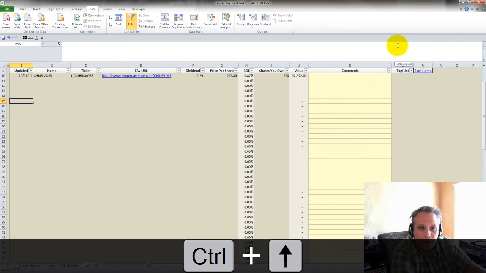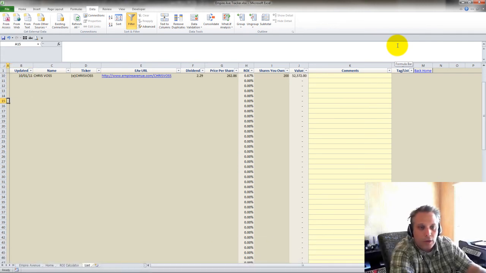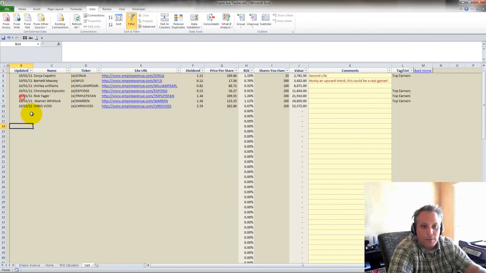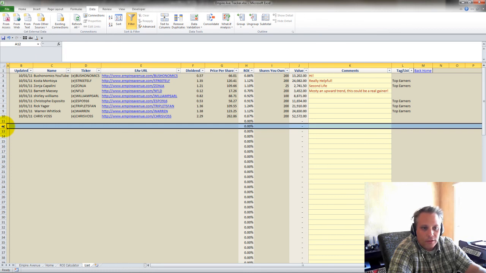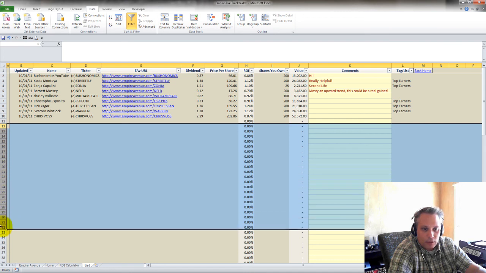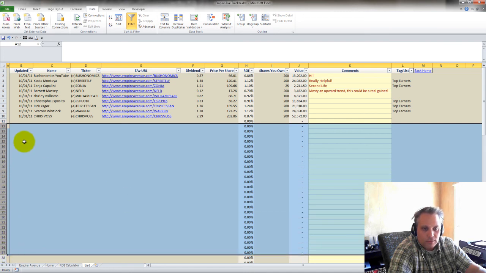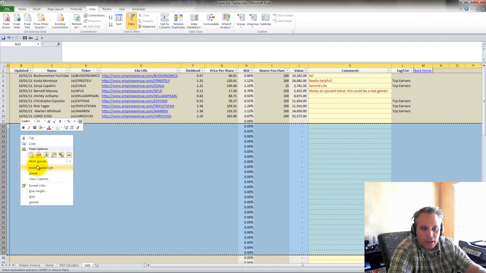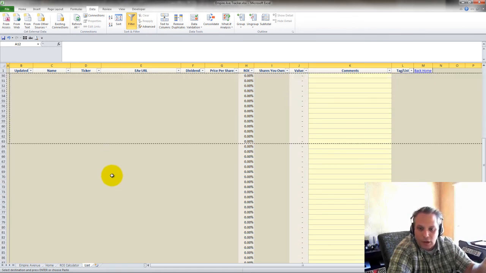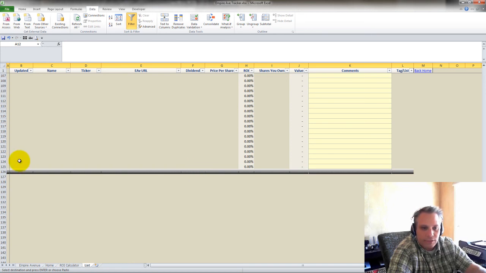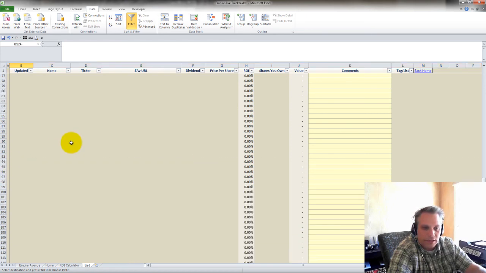If you want to add lines and make sure that they're going to be included, what you want to do is come into any blank region here that doesn't have any data in it, and click one of the row designations, like I'm starting here with row 12, and click and drag down to highlight a whole range of rows. Then all you have to do is right-click anywhere in that space, choose Copy, right-click again, and choose Insert Copied Cells. This will insert within the range so that you're covered, so that the formulas will copy down, and you'll also be covered for the filters if you should want to put something as far down as this.